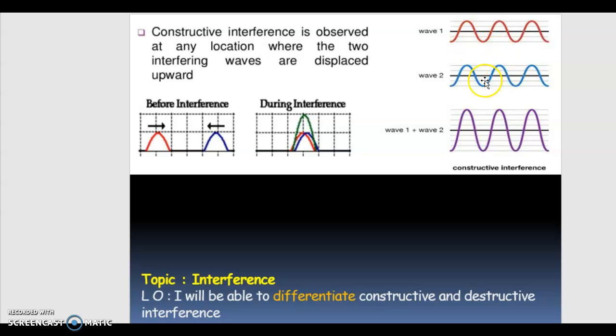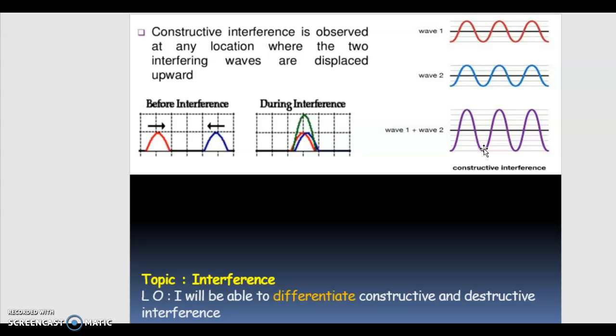When these constructively interfere, the new wave obtained is represented by this violet color. You can see this one has 2 units of amplitude and this one has 2 units. The interfered wave has become 4 units for the upward amplitude and 4 units for the downward amplitude. So the amplitudes are just getting added up.